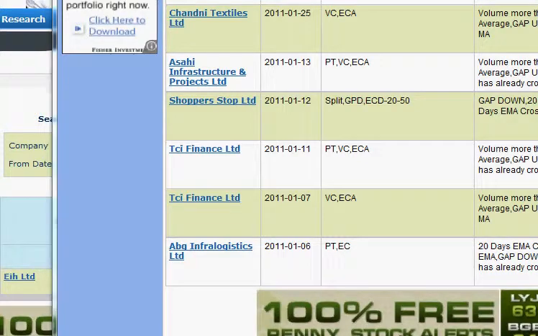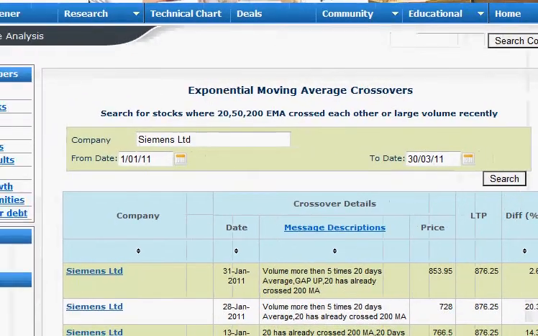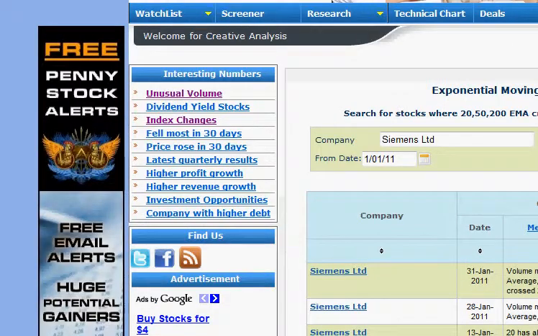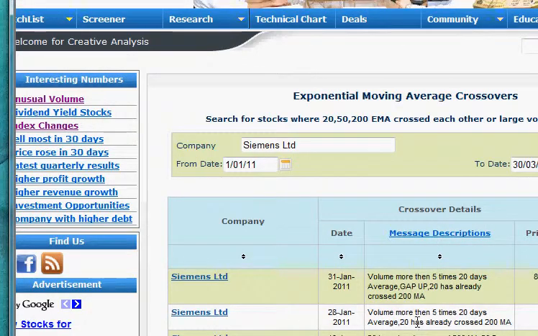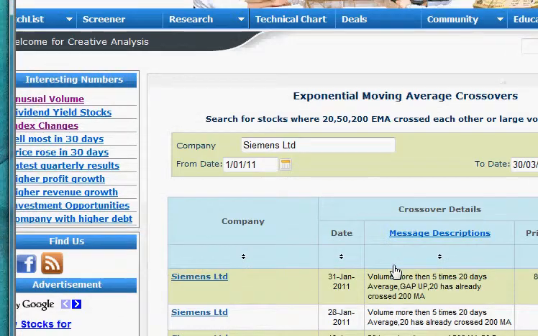Similarly, we can spot other patterns. Let's start with a company called Siemens, where there is a positive pattern. It's showing that Siemens had a gap up pattern on 31st January. If you open that, you can see in the chart that on 31st January, around this time, there was a huge up opening. The open was very high, higher than the previous close.